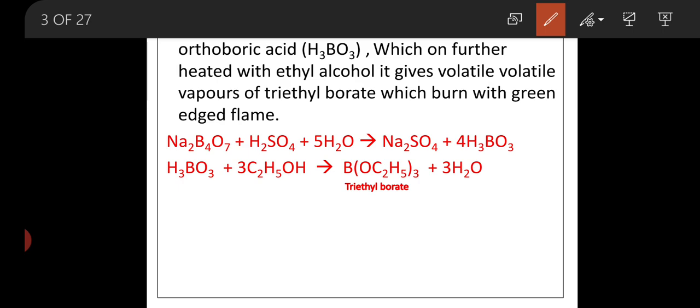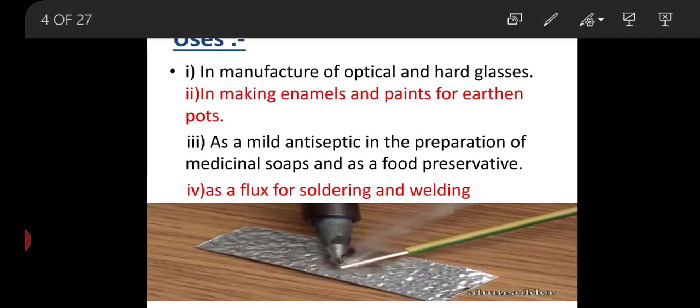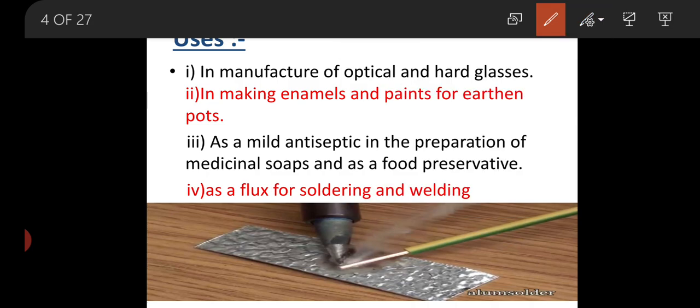This is the chemical property: borax, on heating with sulfuric acid, initially forms boric acid, which again combines with alcohol molecules to give trialkyl borate. This is the simple explanation of the borax reaction. Now, considering this borax, let us explain its uses.